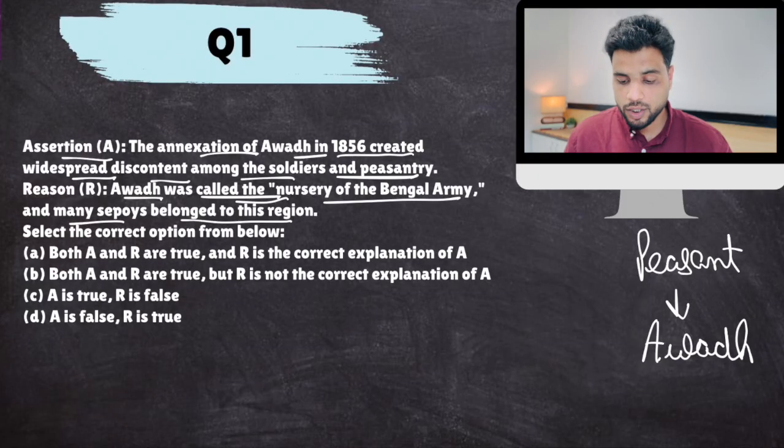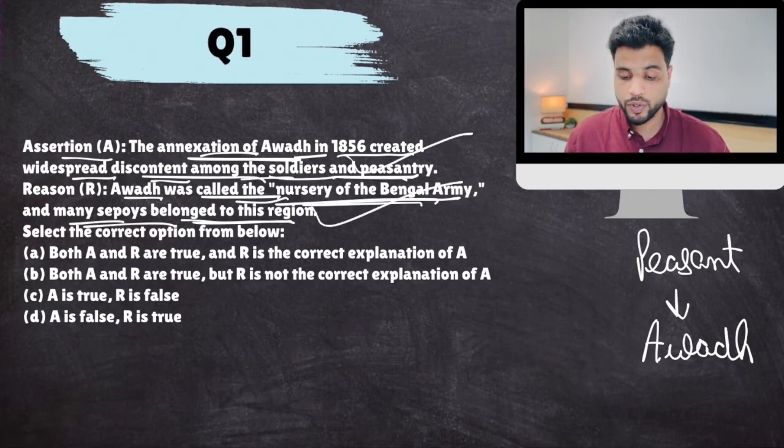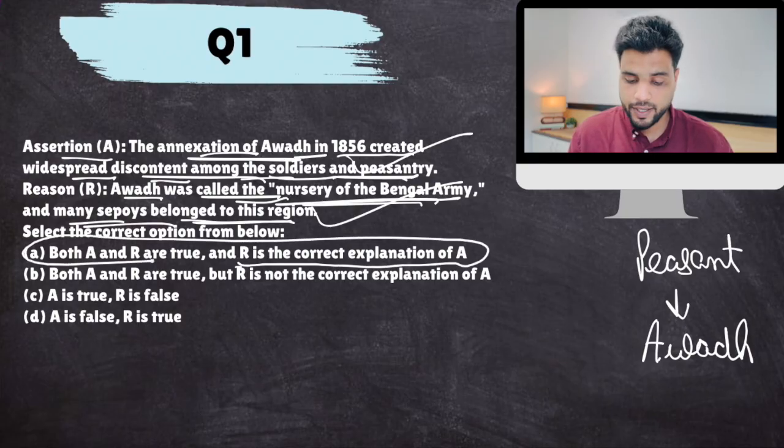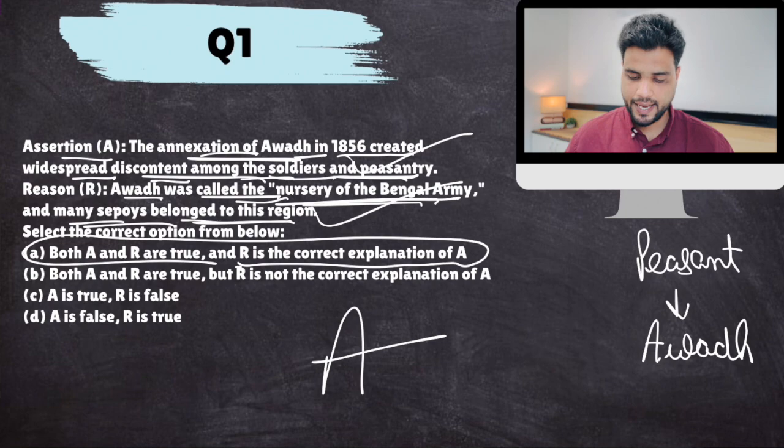So Awadh was called the nursery of Bengal army. Yes, of course, most recruitment happened from Awadh and many sepoys belonged to this region, and that is why annexation of Awadh sowed discontent among soldiers and peasantry. So this is also correct, and R is the correct explanation of A. Clear? So answer is A.